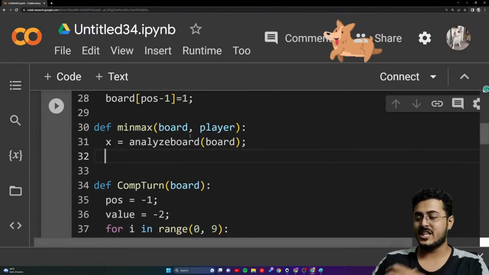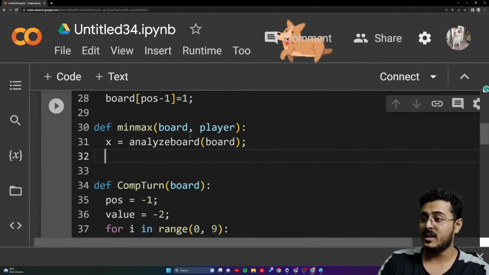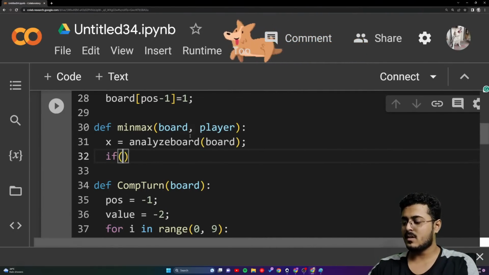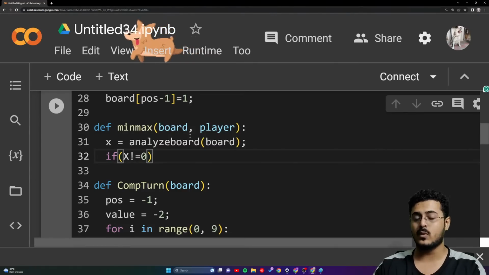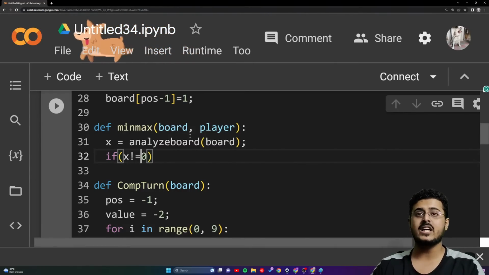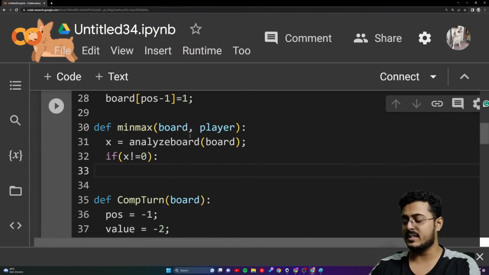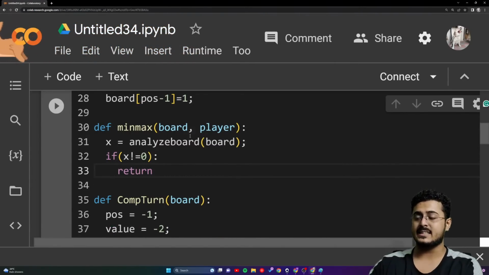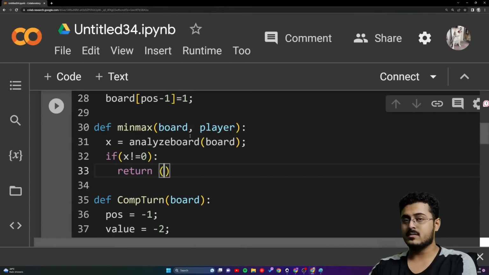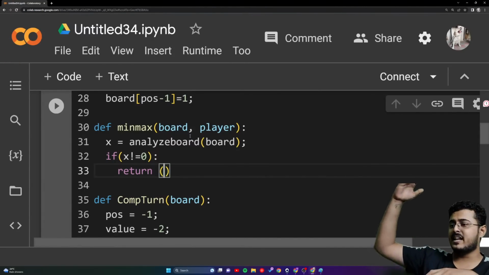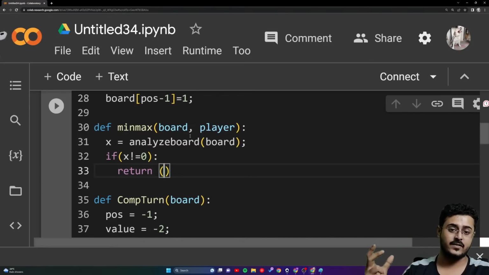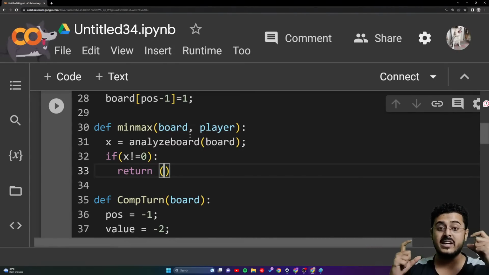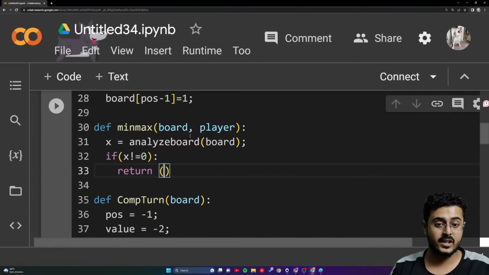Okay, first we'll check if anybody has won or not. If x is not equal to 0, that means somebody has won. Then return who has won. So this is the leaf condition, guys. This is a recursive function that we are creating right over here.